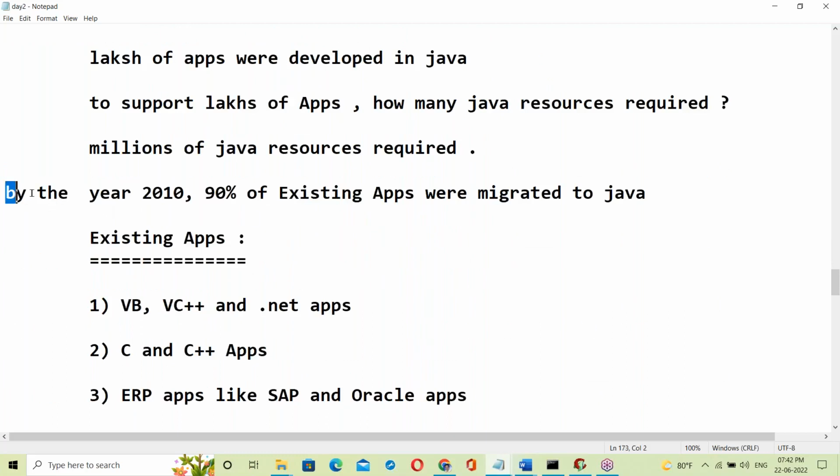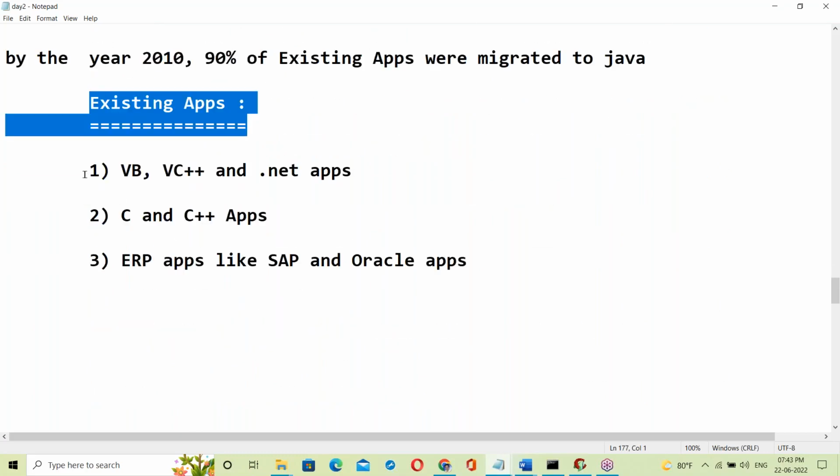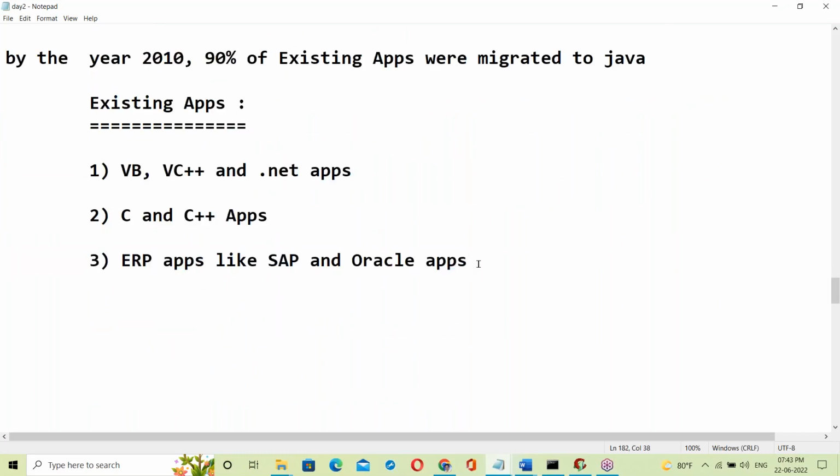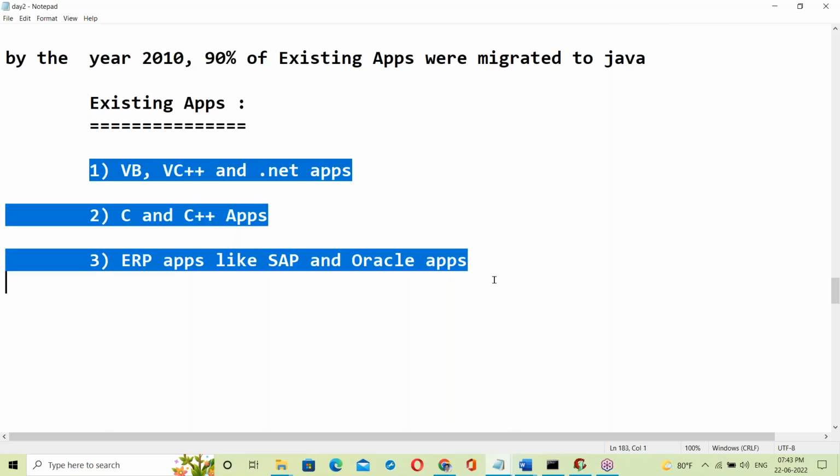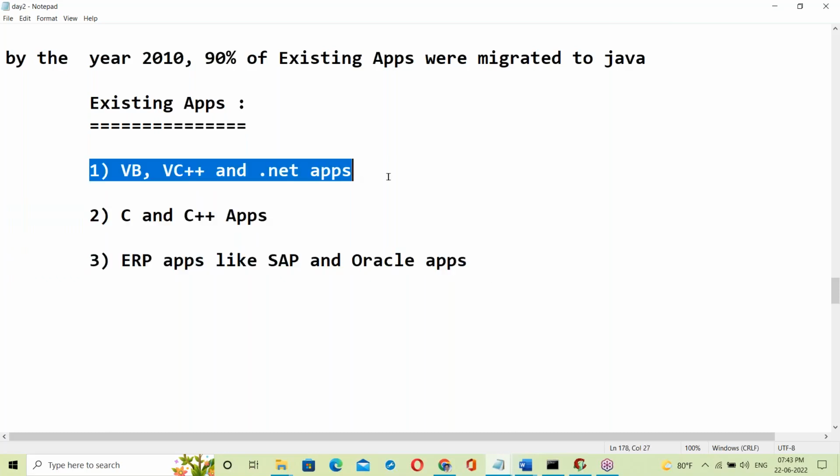By the year 2010, 90% of existing applications were migrated to Java. The reason is that Java is an independent platform. Most of these existing applications are Windows based and cannot run on Linux.